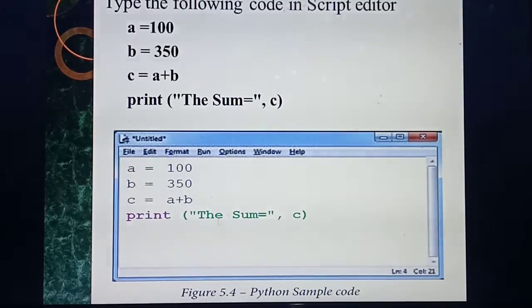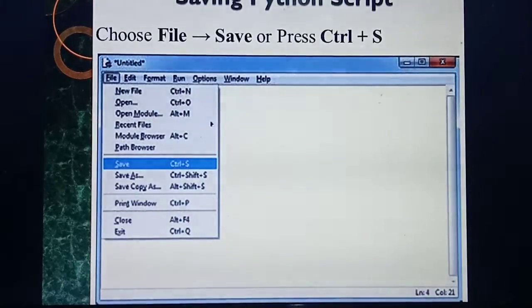The same code I am going to type inside this script. This is called a Python script. The same way you are going to type your practical programs also in the script. First you have opened the file, then after opening the new file you type your program. Once you have completed the typing, you need to save your file. Very, very important: first open your file, next type your program, and after typing the program, save your file.